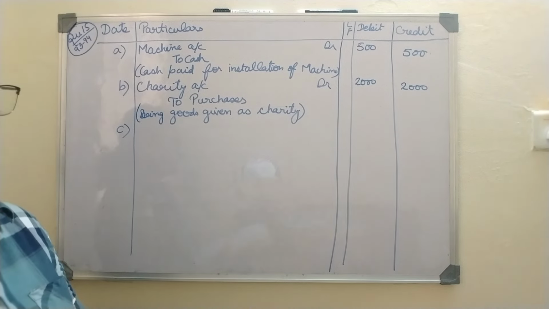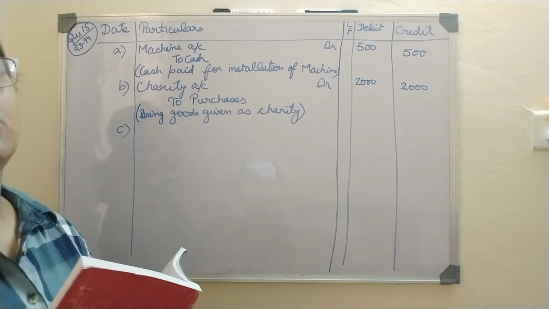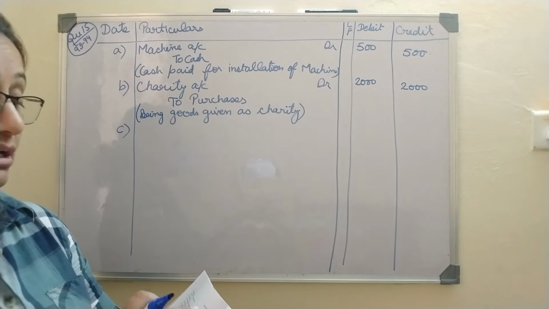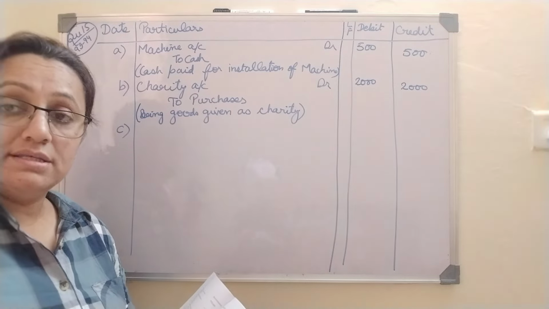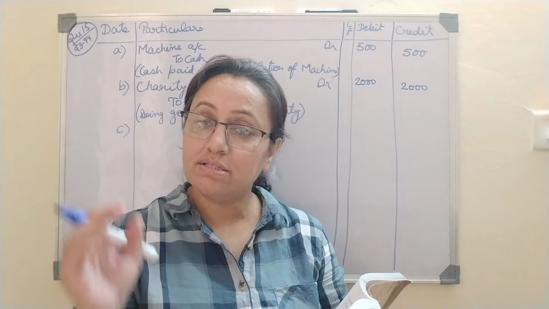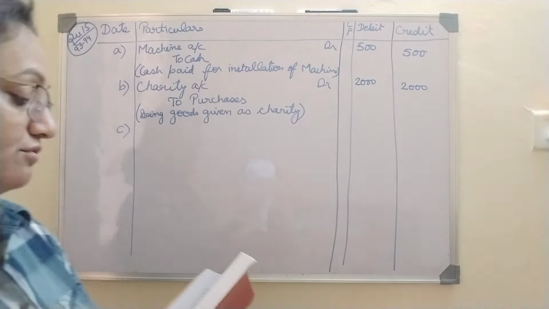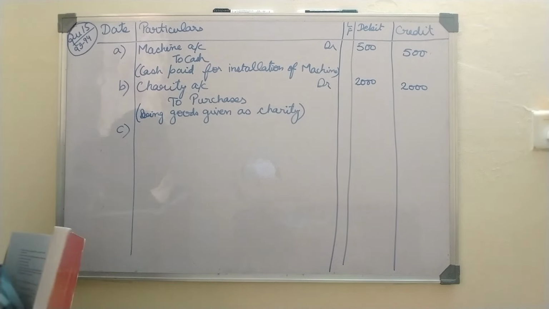Now the third one, interest charged on capital at 7% per annum when total capital was 70,000. Now don't get confused over here. You don't write blindly, seeing that 70,000 is given, so you have to write 70,000. No, 70,000 is the amount of capital. So you have to charge 7% on it, right? So 7% of 70,000. First of all, journal entry.